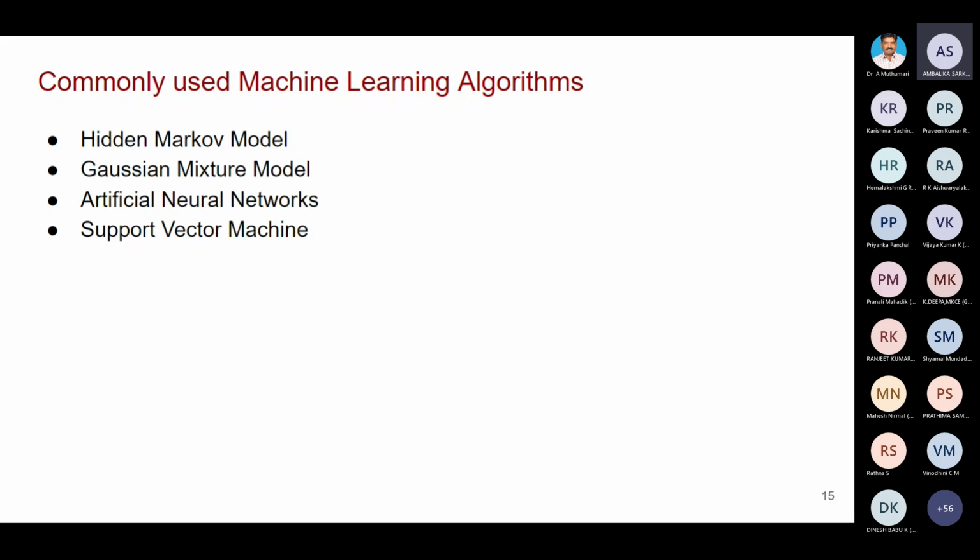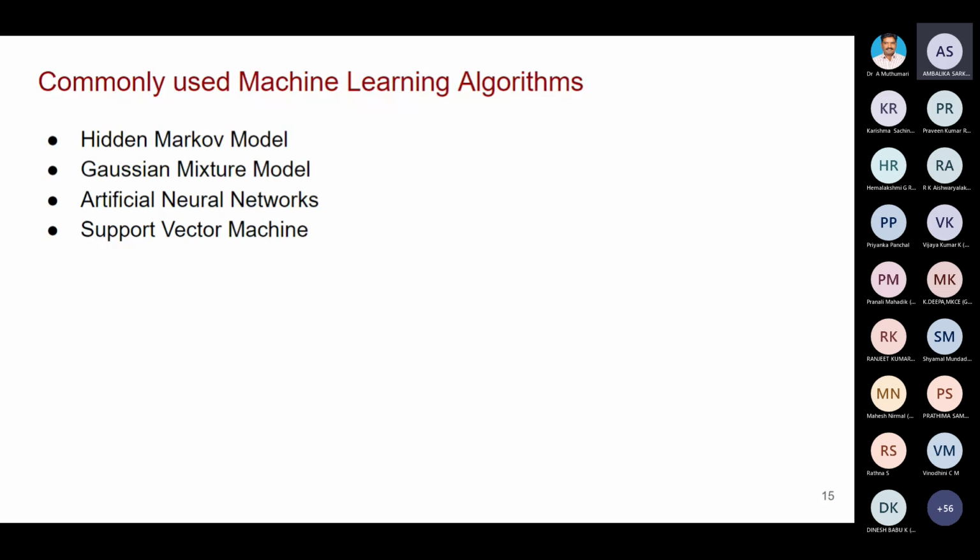Then the next step is to extract the features. For that purpose, you should know what features are available. Depending upon the algorithm you are going to use and depending upon the application, you have to extract the features. So feature selection is very important.